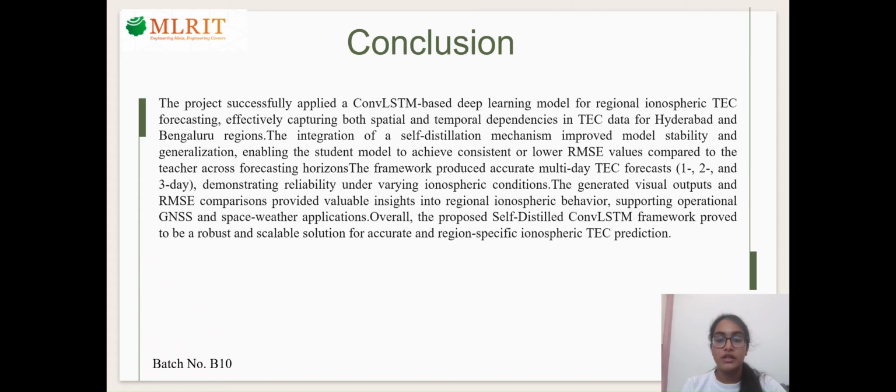In conclusion, the convolutional LSTM model successfully forecasts TEC maps. Self-distillation improves stability and generalization. This model provides accurate multi-day forecast under different conditions. This supports GNSS and space weather applications.